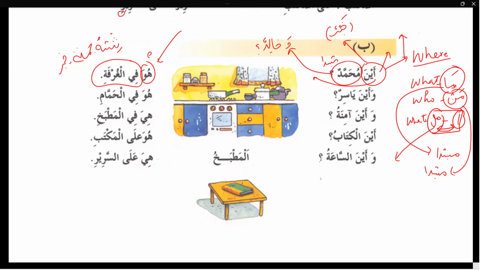So aina is khabar, Muhammad and Khalid is mubtada. What will be the answer?